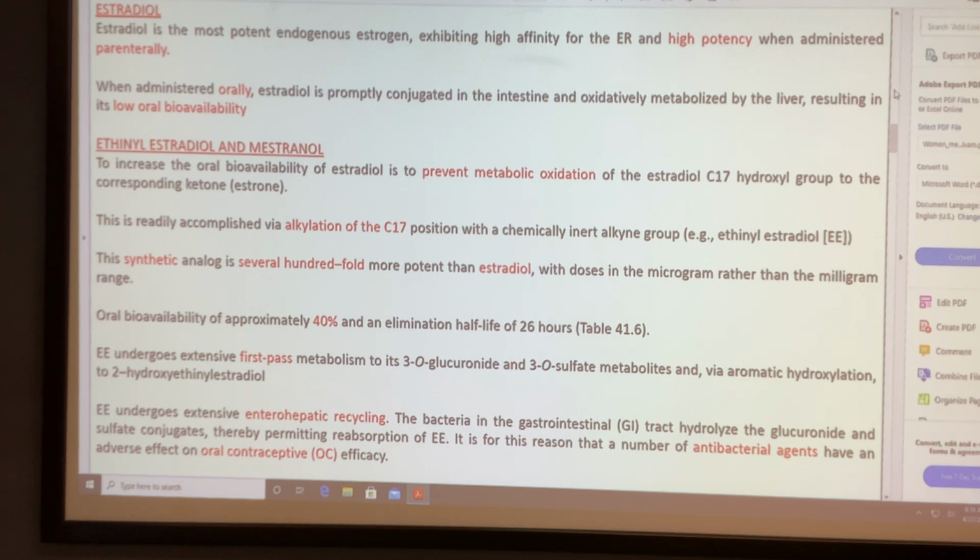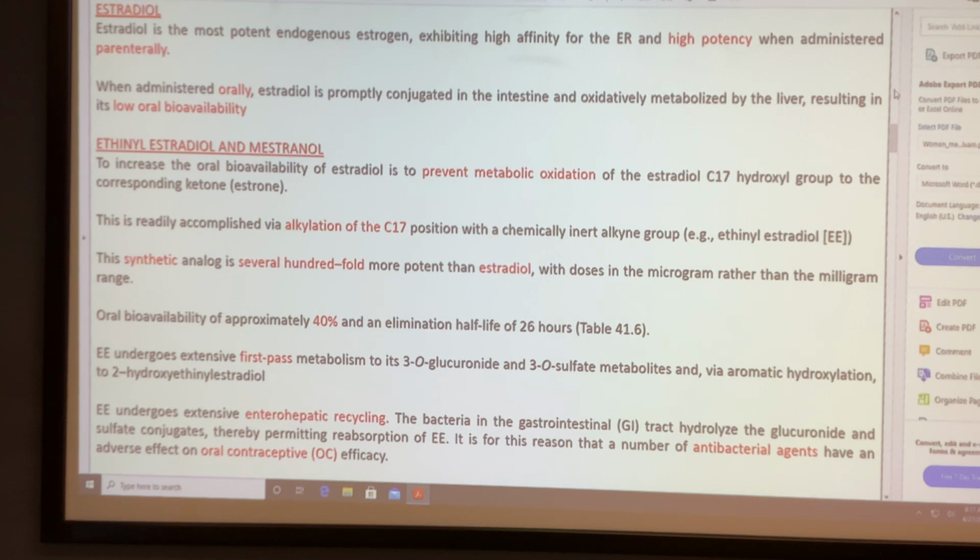Both are available over the counter. You can get oral contraceptives without prescription, and some of the antibiotics are available over the counter. So if you have a combination of these two, which one is inactive? Which one has a problem? Is it the antibacterial or the oral contraceptive?